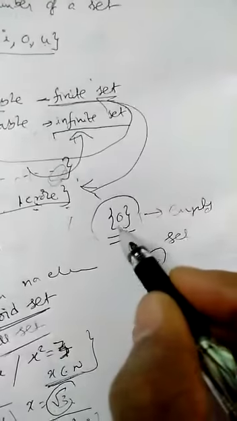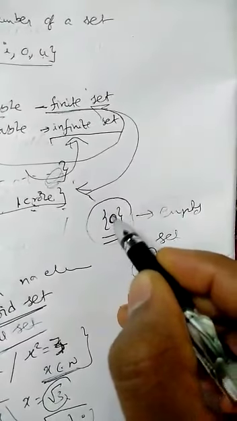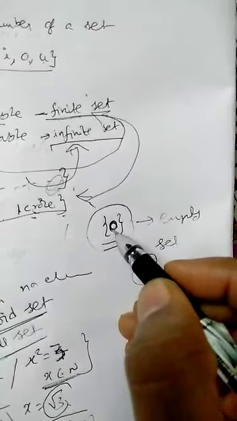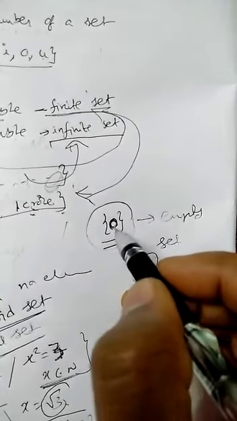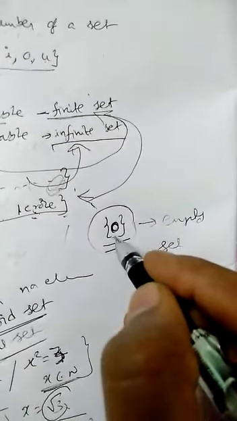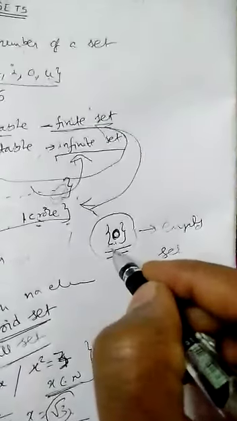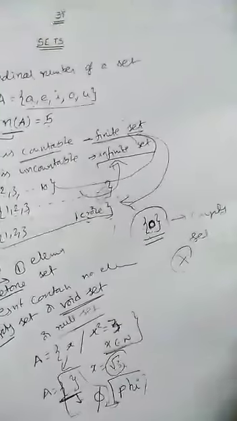No, because this is a set, it contains one element, 0. Zero is nothing, but according to sets, it is one element. So here it is not an empty set; moreover, it is called a singleton set. A set which does not contain any element is called an empty set. For example, the set of girls in our school. As we are a boys school, there are no girls at all, so it comes under an empty set.